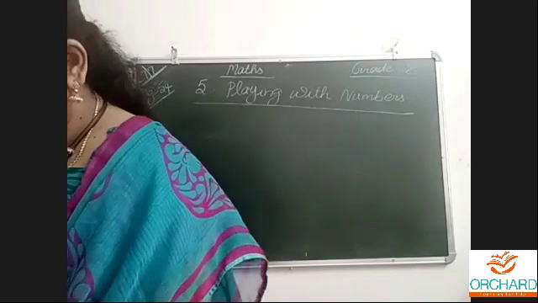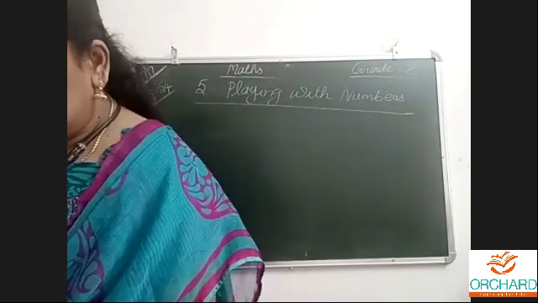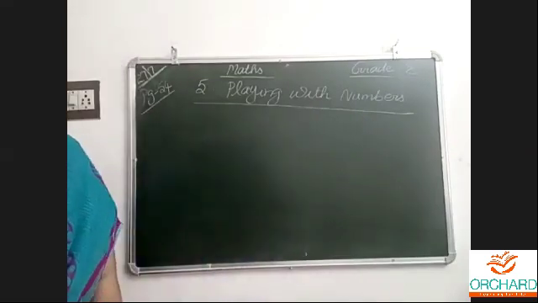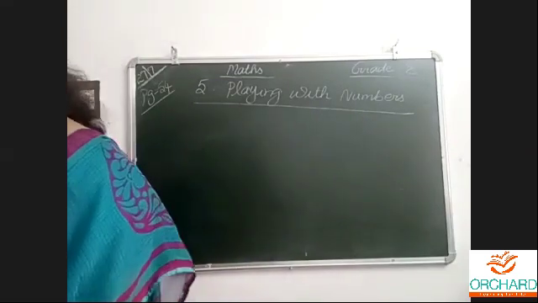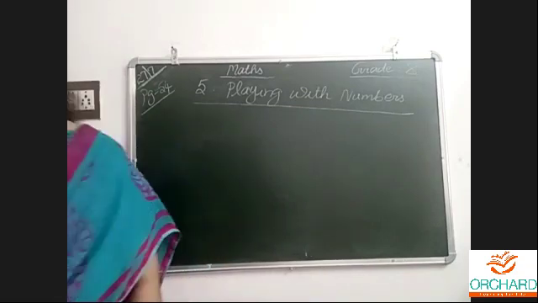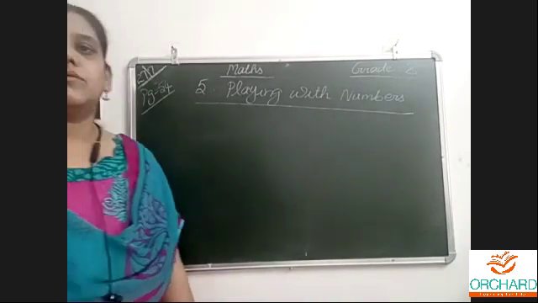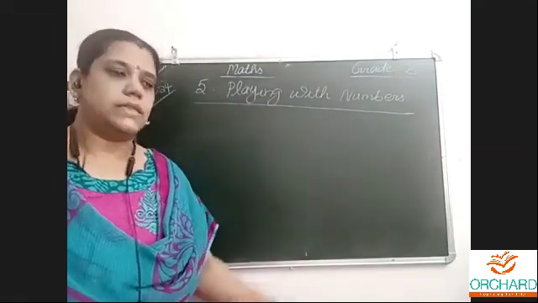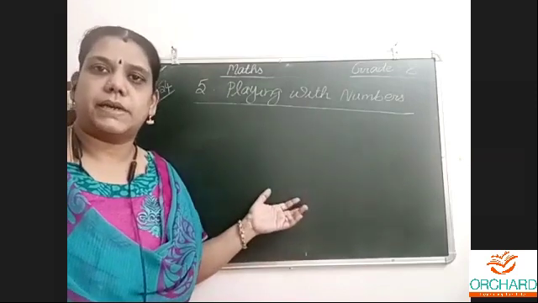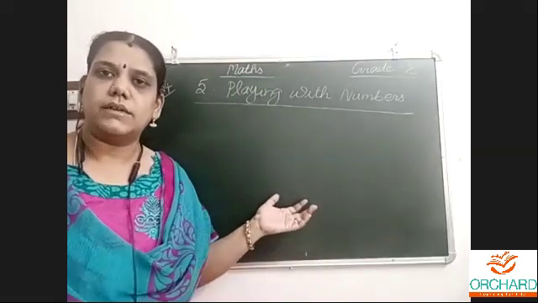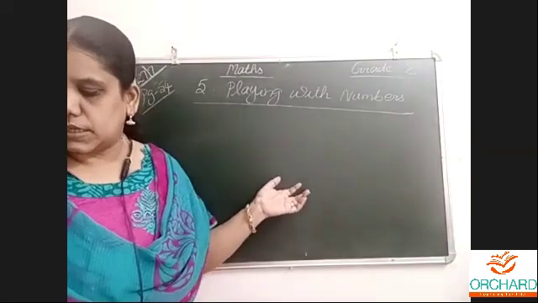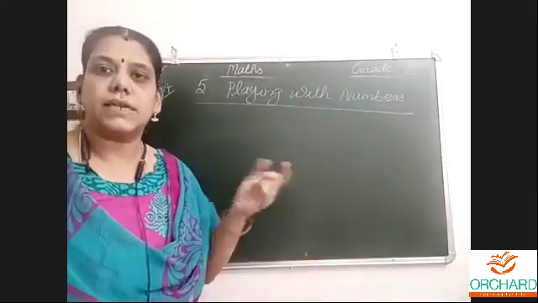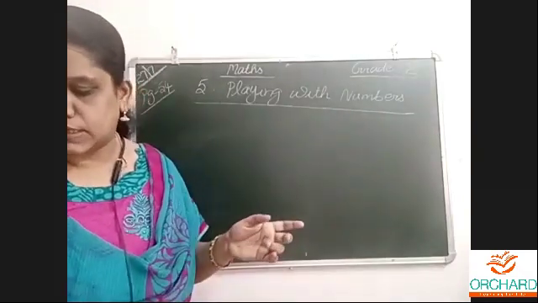Chapter 5, playing with the numbers. We will see some 2-3 examples. This chapter is about how to write numbers in the generalized form, which means expanded form. In lower classes we have learned generalized form, then normal form, then fun with numbers. Fun with numbers means there are some tricks. What is that? We will see that.